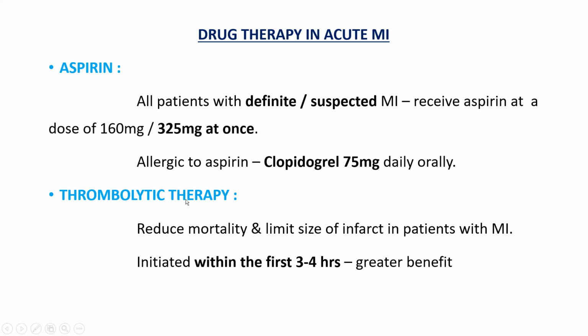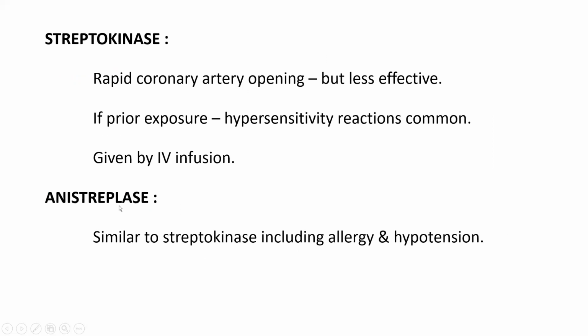Then thrombolytic therapy. Because of thrombus only we got this myocardial infarction, so we have to give thrombolytic therapy. It will reduce the mortality and limit the size of infarct in patients with MI. So it should be initiated within the first 3 to 4 hours. Then only it will produce a greater benefit. For that, we are giving streptokinase or anistreplase. So many drugs are there. First, we will see streptokinase.